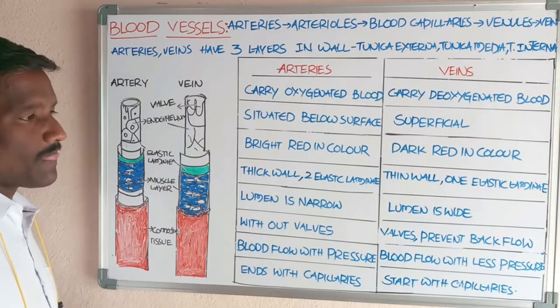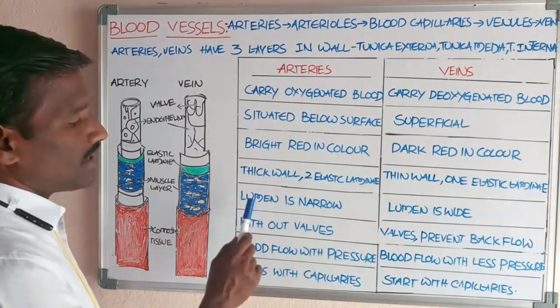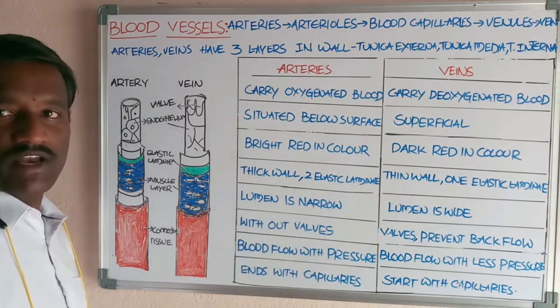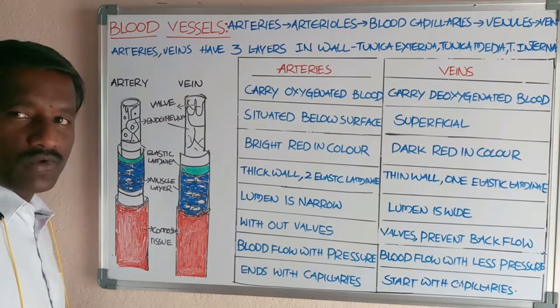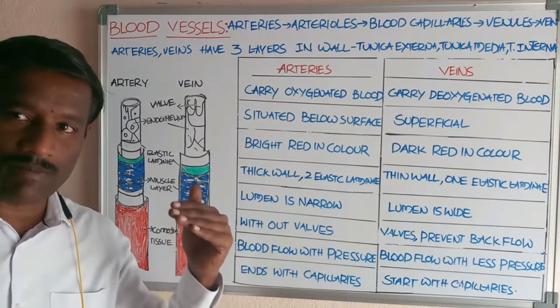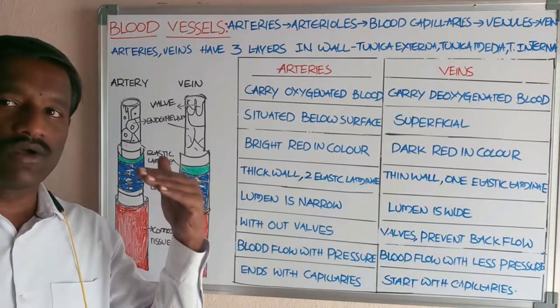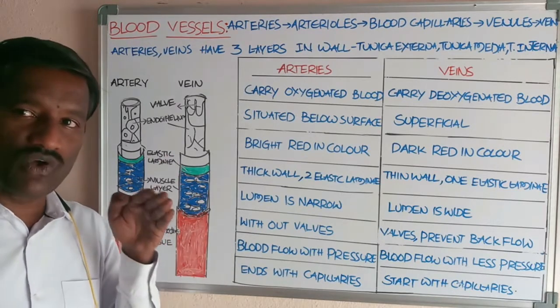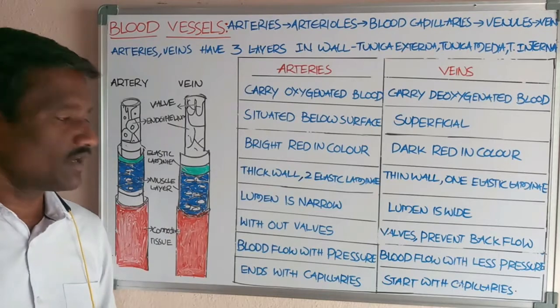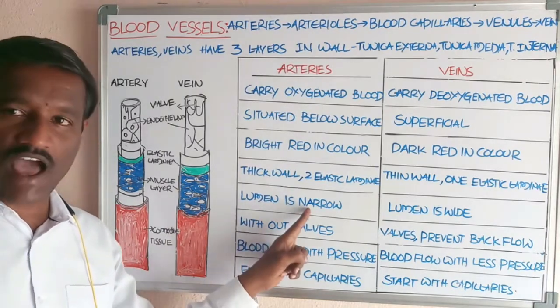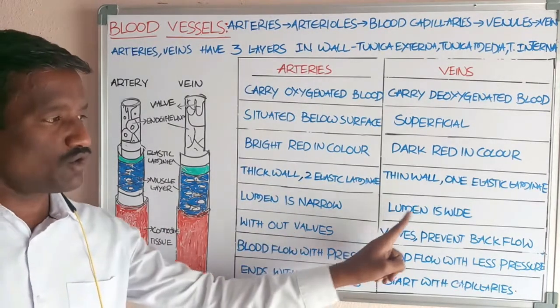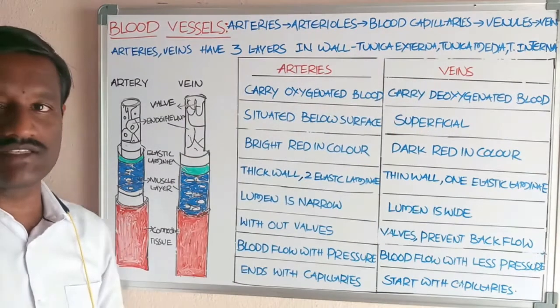Okay students, and another difference is the lumen. Lumen means the cavity present in the inner part of the blood vessel, through which the blood flows. That is called lumen. Lumen is narrow in the arteries and lumen is wide in the veins.